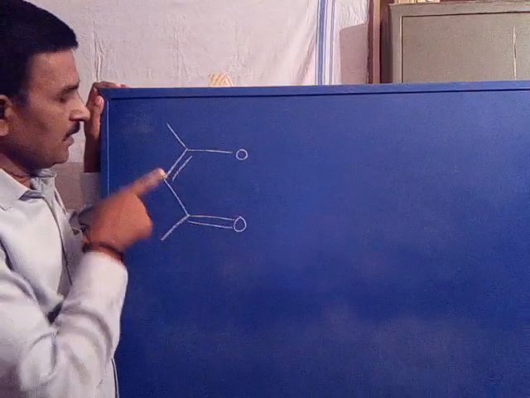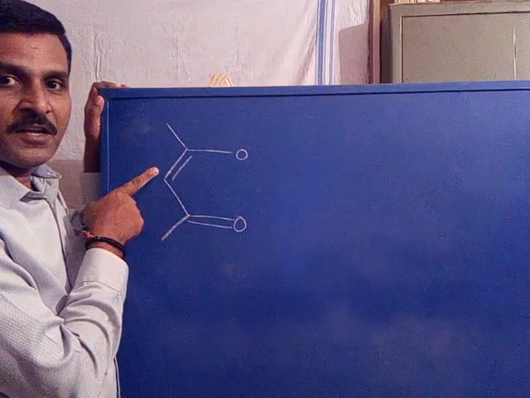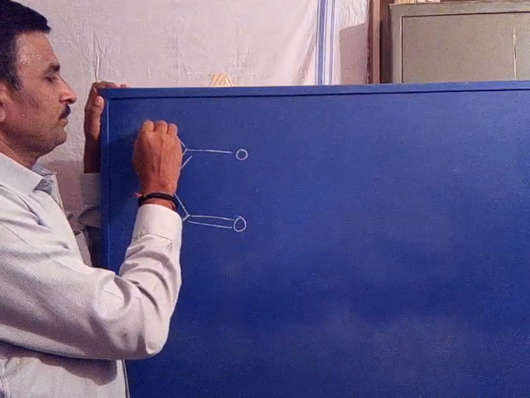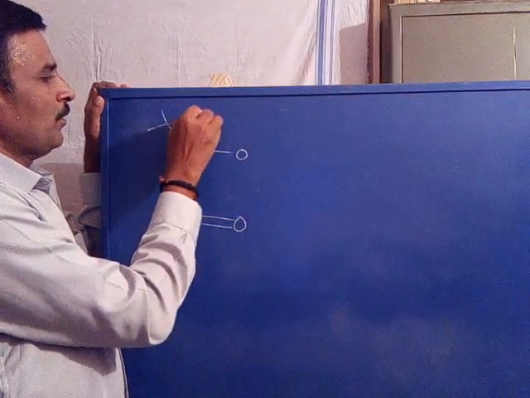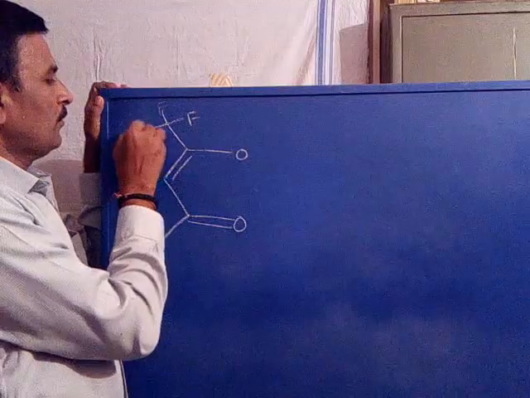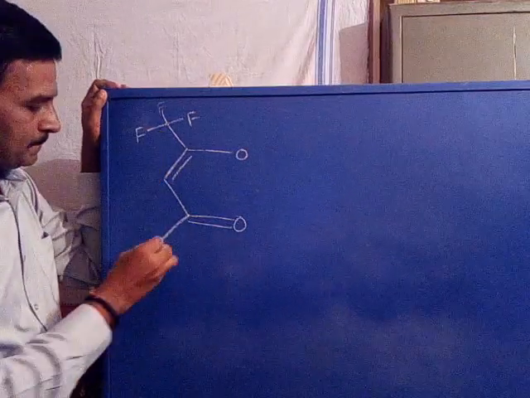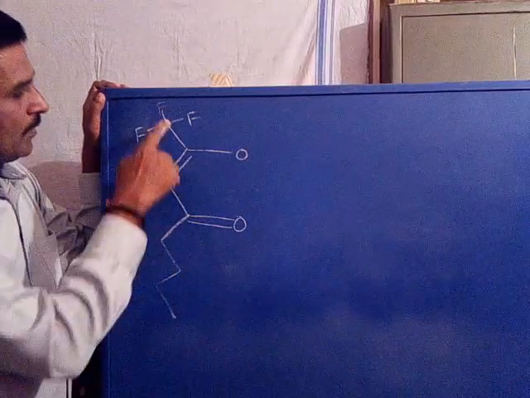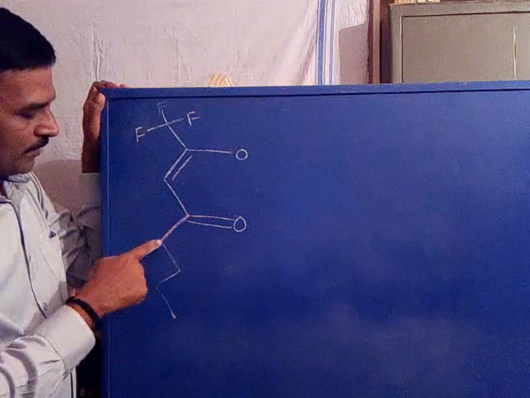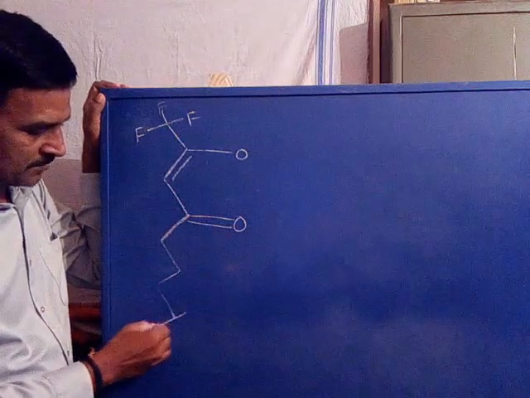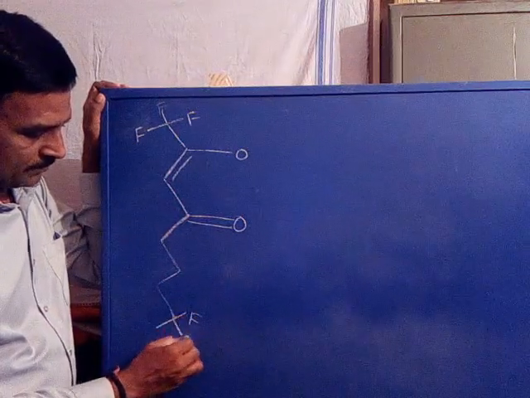This is the enolic form of the beta diketone, with fluorines, and carbons 1 2 3 4 5 6 7 8.